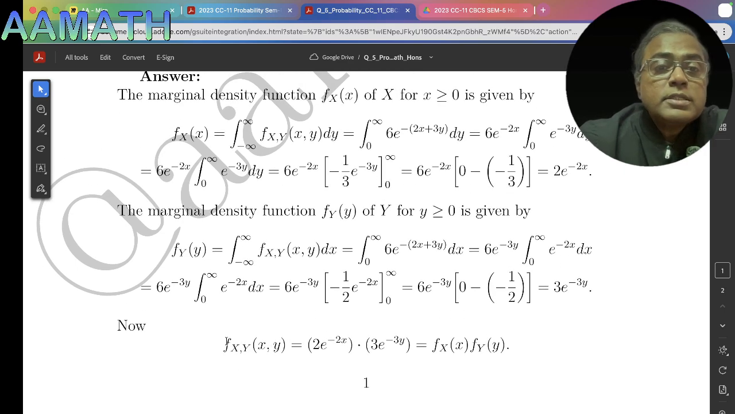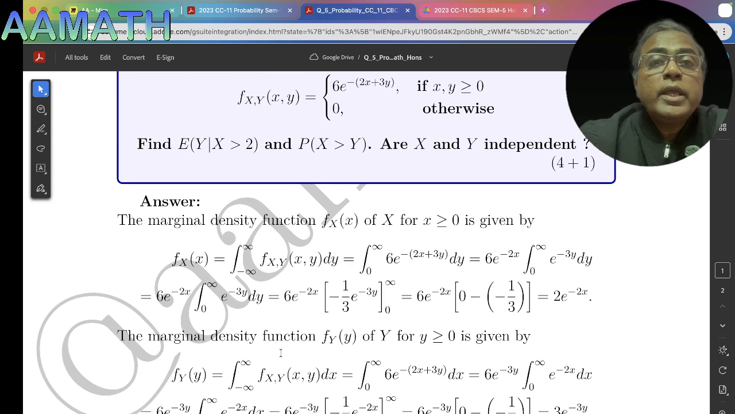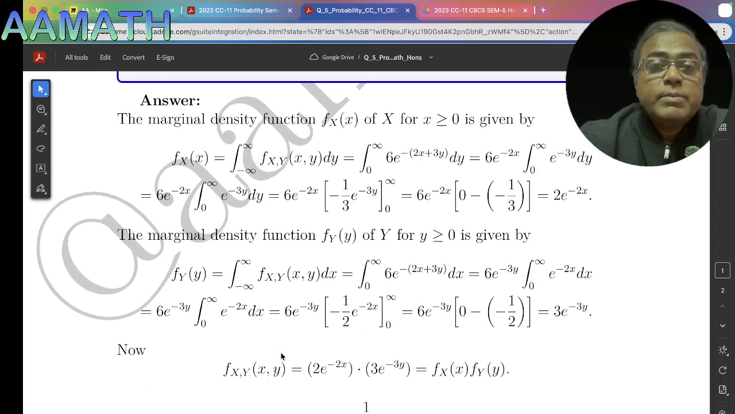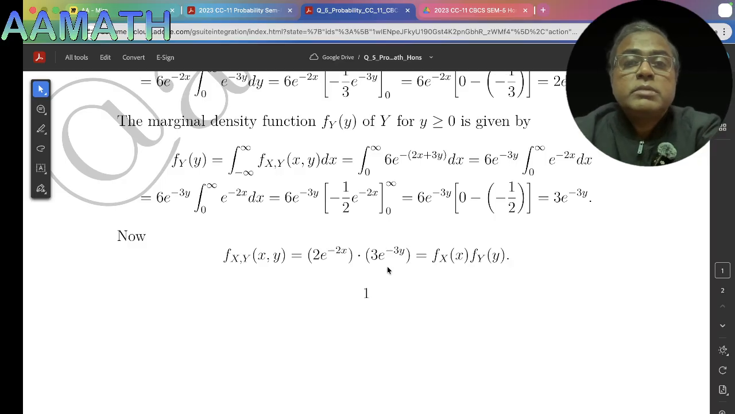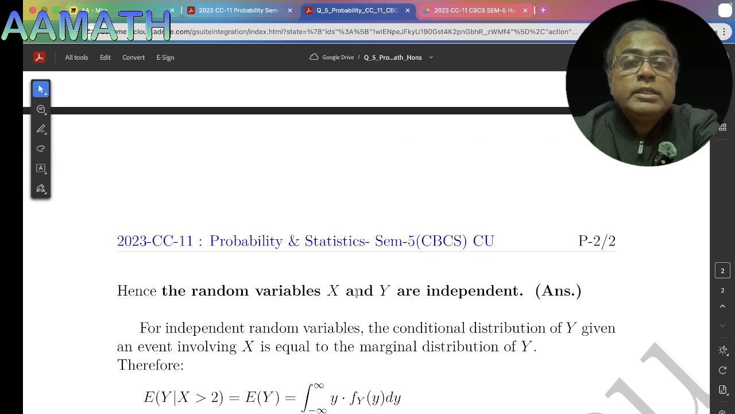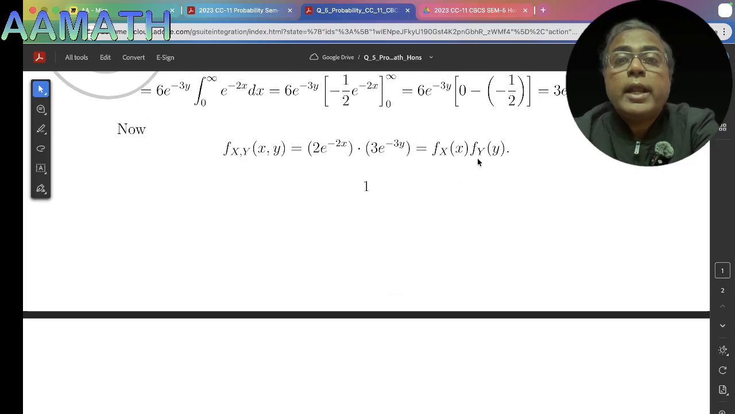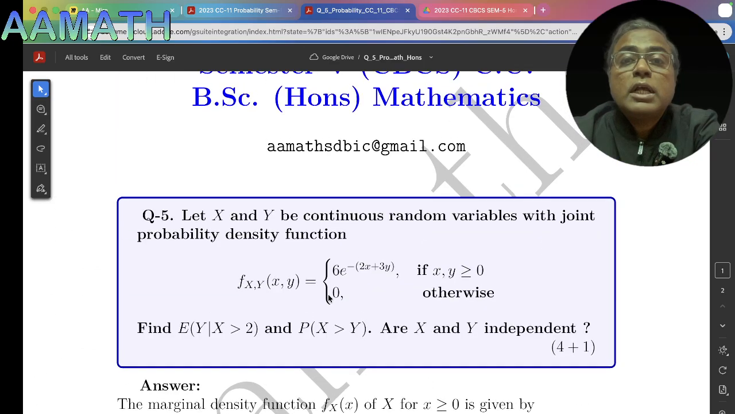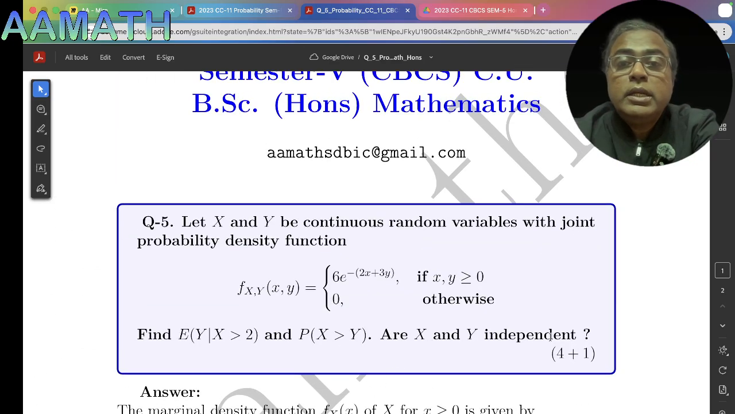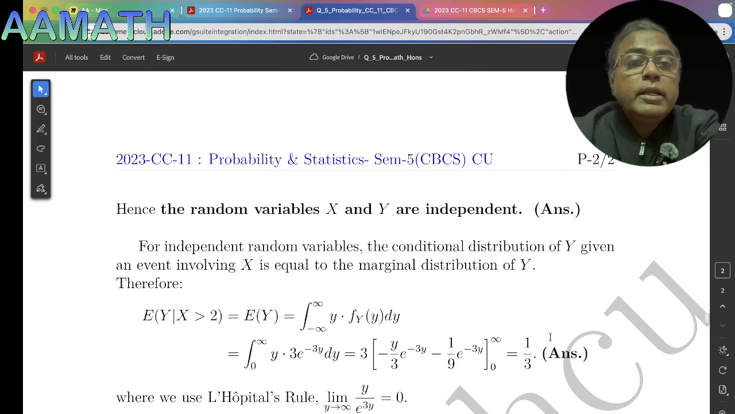Now this f_XY(x, y) is the joint density function of X and Y. This equals this into this. Obviously, this equals f_X(x), the marginal density function of x, and this equals the marginal density function of y. So we know this random variable capital X and capital Y are independent. The last part of this question, are X and Y independent? Yes, independent.